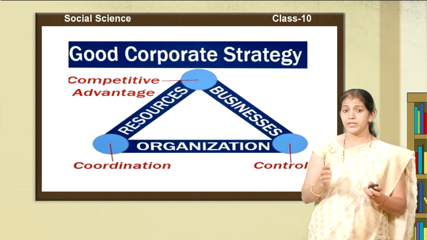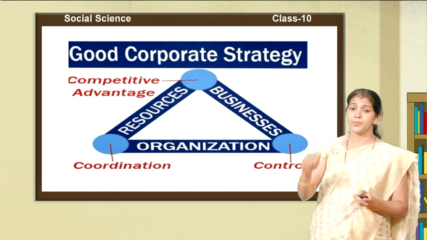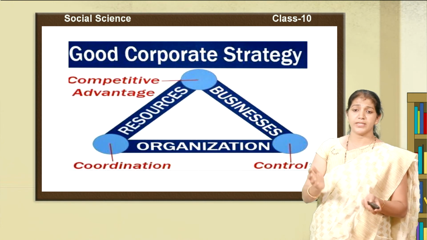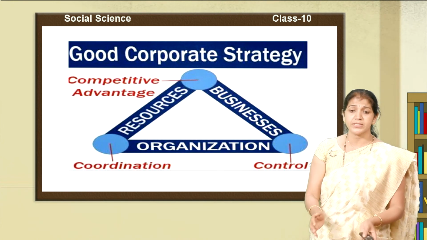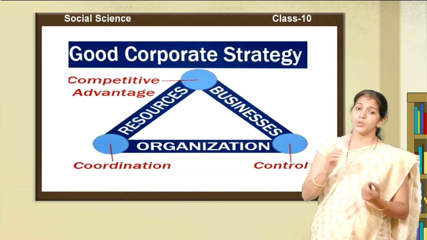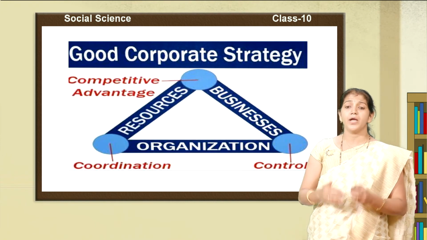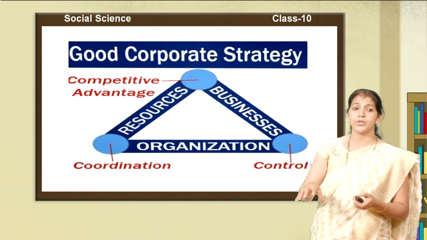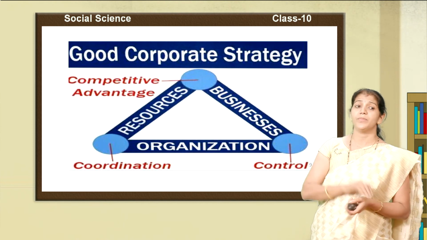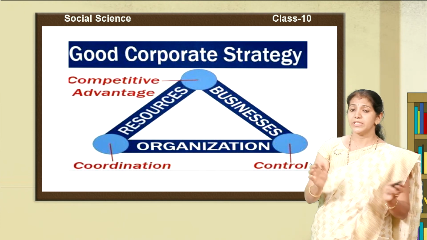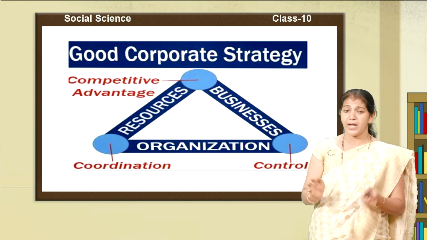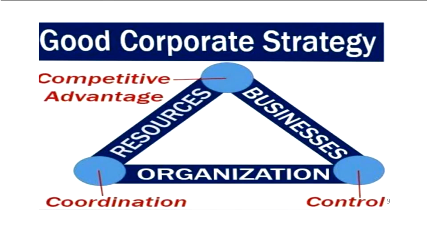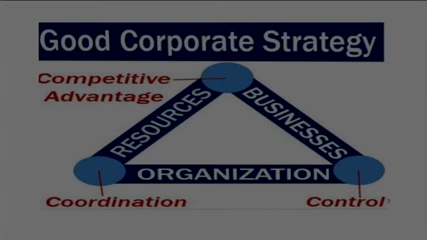They are planning good corporate strategies. They are planning for resources and organizations, creating their own business and getting more profit. They know how to advertise their companies, how to get more demand for the product, how to coordinate the business and how to control the business. Each and everything should have a strategy or a plan. So the good corporate strategies are creating negativity in society. In return they are getting more profit.